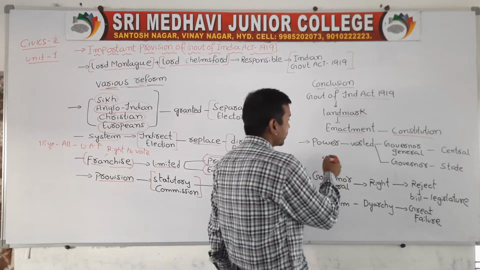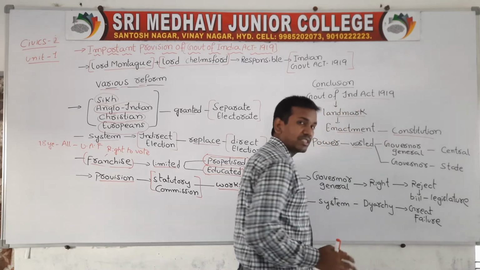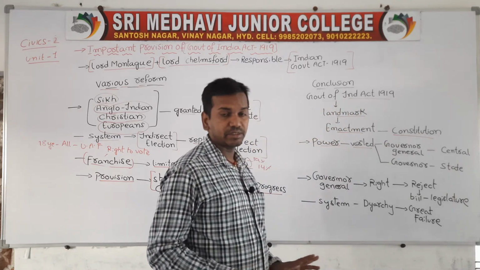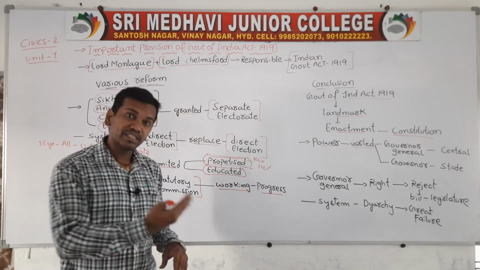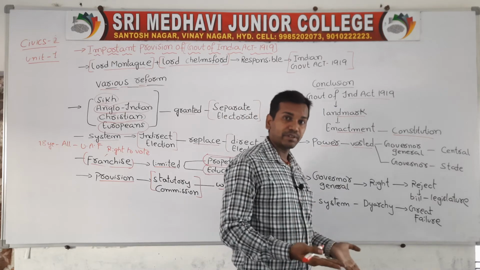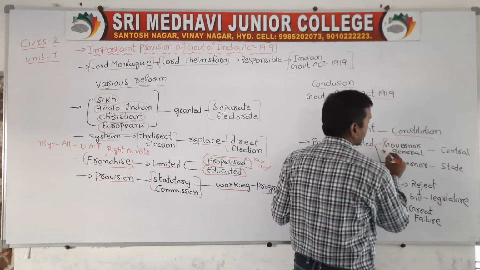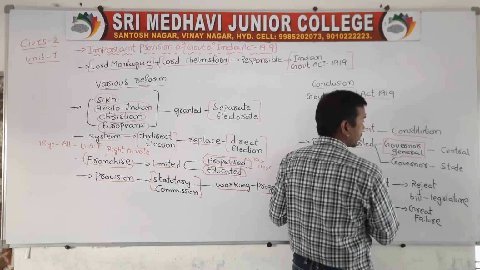Now in the Government of India Act, most of the powers were vested at two levels. The diarchy system was there, as we have already discussed. At the central level they had the Governor General, and at the state level they had the governor. At the central level, the head of the country, the Governor General, exercised all the power.